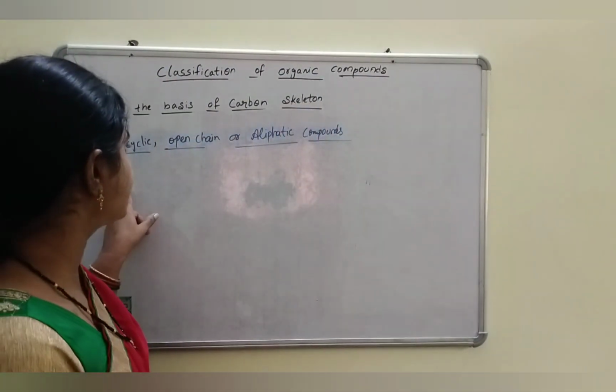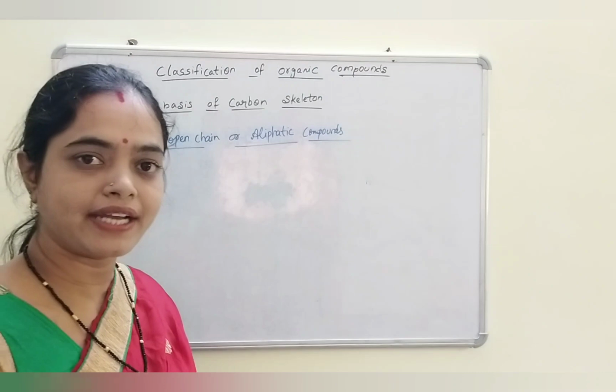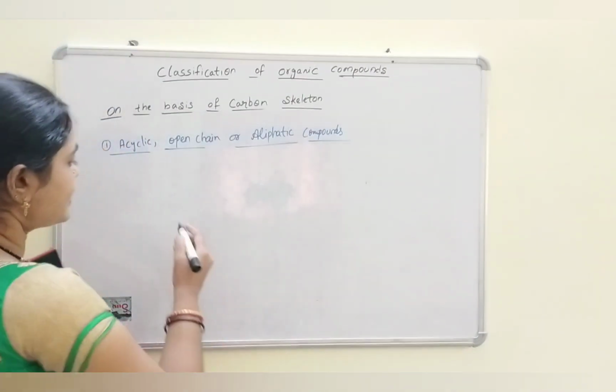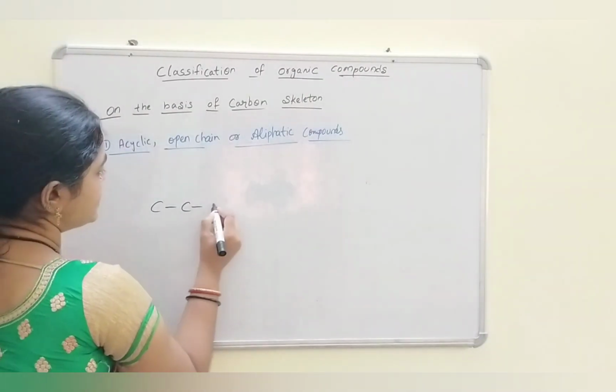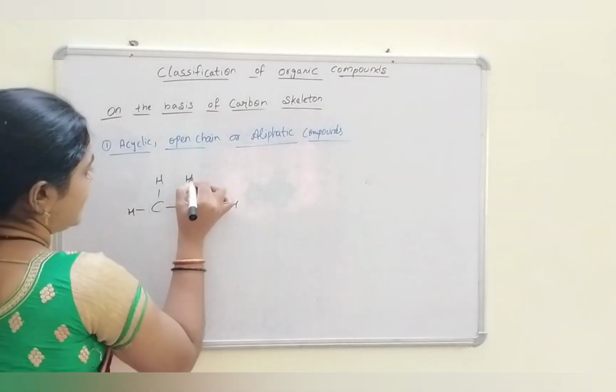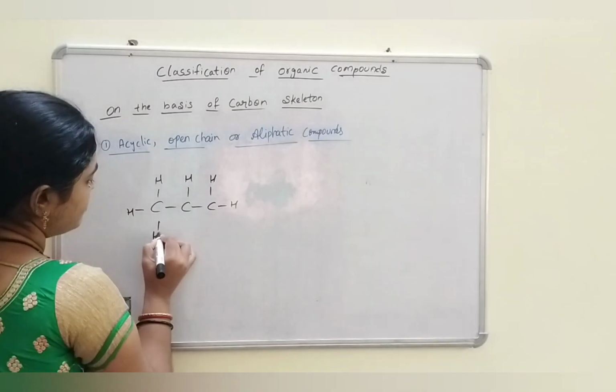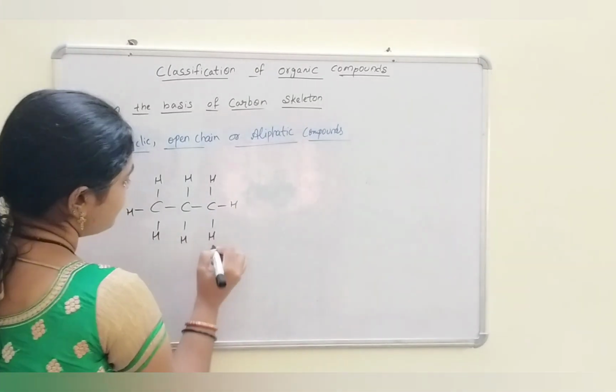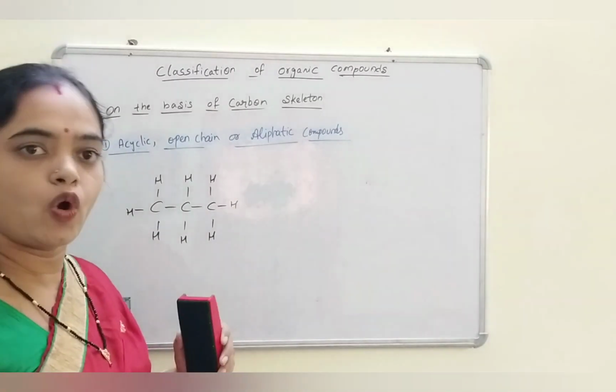The first type of classification is acyclic, open chain or aliphatic compounds. Here the carbons are present as an open chain. For example, see the carbon molecule present here which is in open chain.